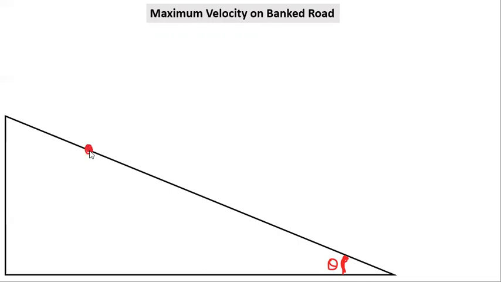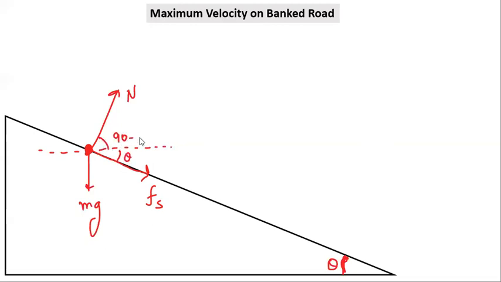Suppose we have a mass m here. So mg will be downwards, normal will be in this direction perpendicular to the road, and friction will stop the body from going away. So friction will be like this. This is our static friction. If we draw a parallel line like this, this angle will be theta, this will be 90 minus theta, and if you extend it like this, this will again be theta.